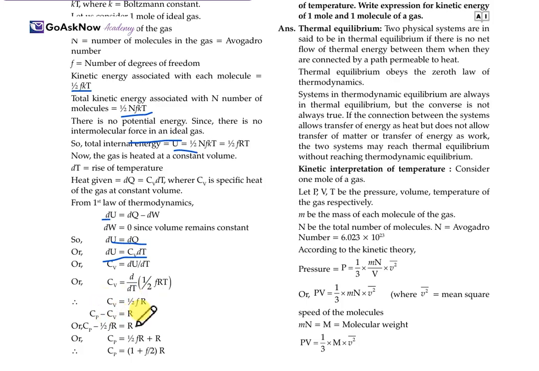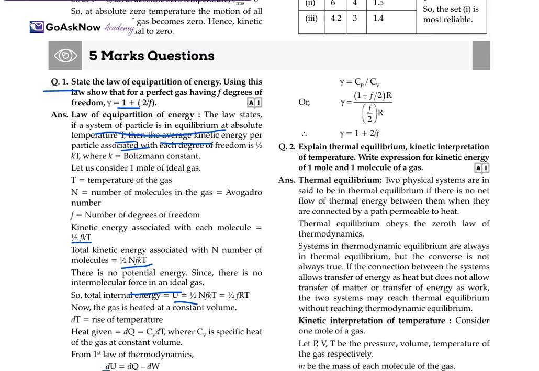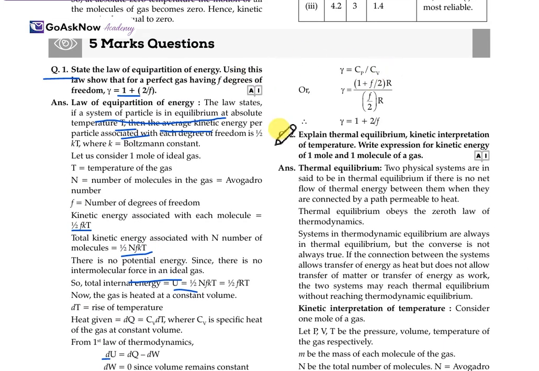We get Cp minus Cv is equal to R. So Cp is equal to half FR plus R. So we get Cp is equal to (F by 2 plus 1) R. So when we rearrange it, we get gamma is equal to 1 plus 2 upon F. Hence, here it is proved. Using the law of equipartition of energy, we just proved this for a perfect gas having F degrees of freedom.